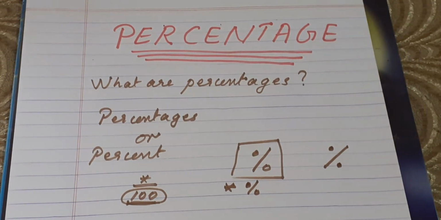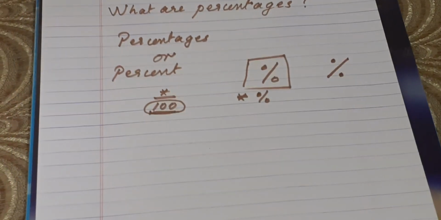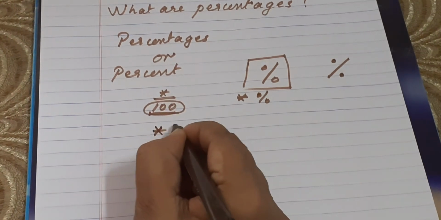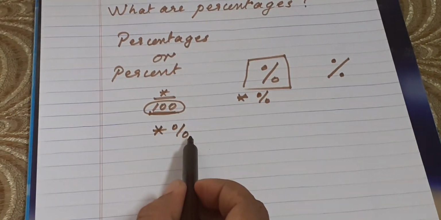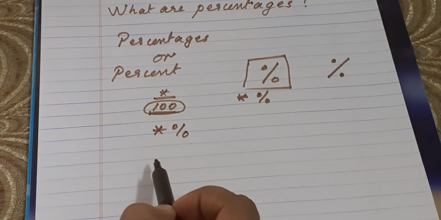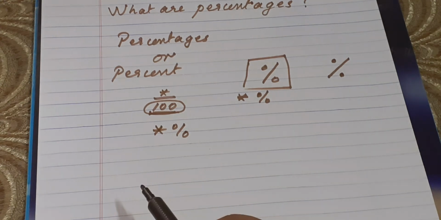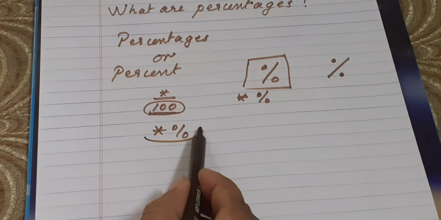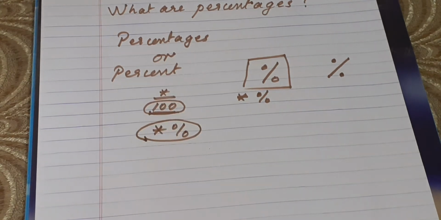If the denominator is 100, we will not write it. Whenever you see this symbol after a number, it means the number is a percent. It's really a fraction with 100 as the denominator, but it's just being written in a more compact form. We will not write the denominator.